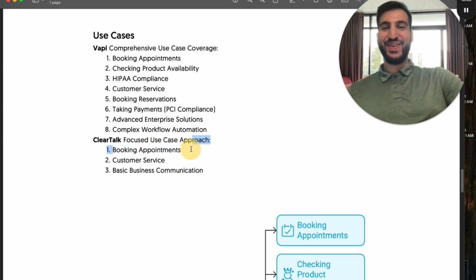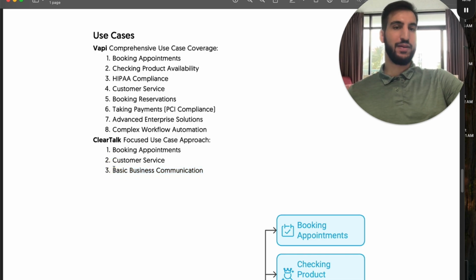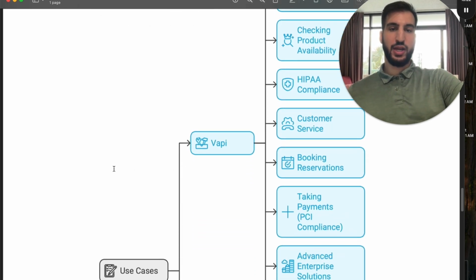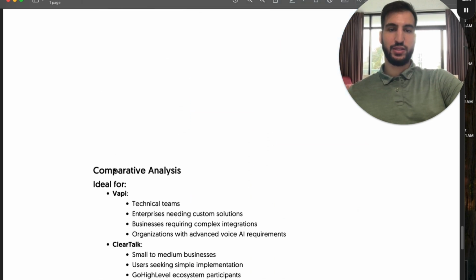So what you're going to want to do is use it for booking appointments, maybe basic customer service tasks, frequently asked questions, stuff like that, and just business communication. It's a lot more simple, and if the customer isn't complex and doesn't have all these third-party CRMs to integrate with everything, then ClearTalk is a lot simpler in this regard. So this is a chart that shows these are the different things.